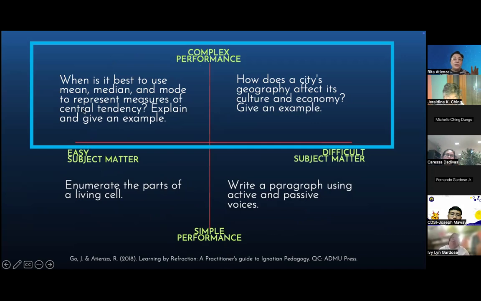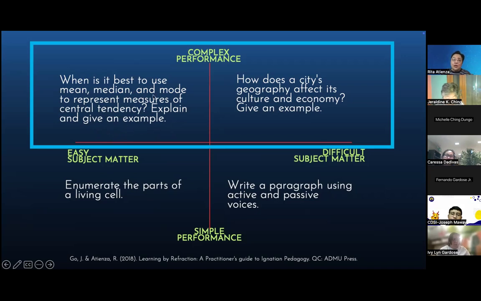So the topic of mean, median, and mode is considered easy because many students, in giving the mean, they'll just use the formula for average or mean and then fill in, and for median, they'll just list all the numbers in order, then they'll just pick the middle one, etc. Right? And for mode, they'll just look for the number that's repeated most often. And then they don't really understand what it's about. So this is easy, but the complex performance is, when is it best to use mean, median, and mode to represent measures of central tendency? Explain and give an example.